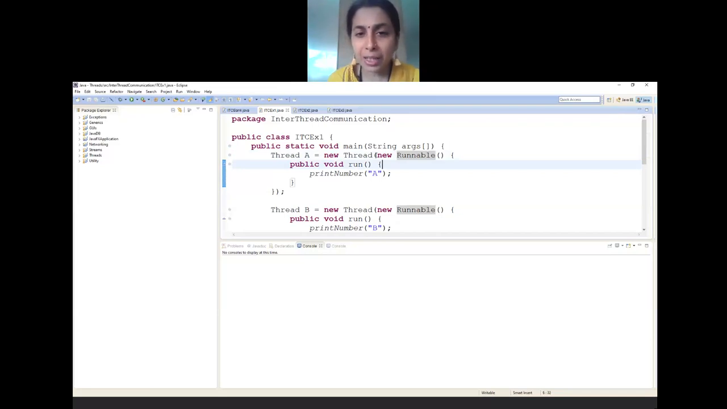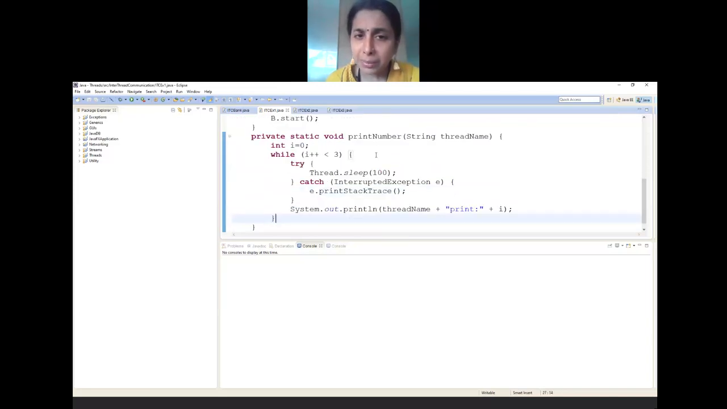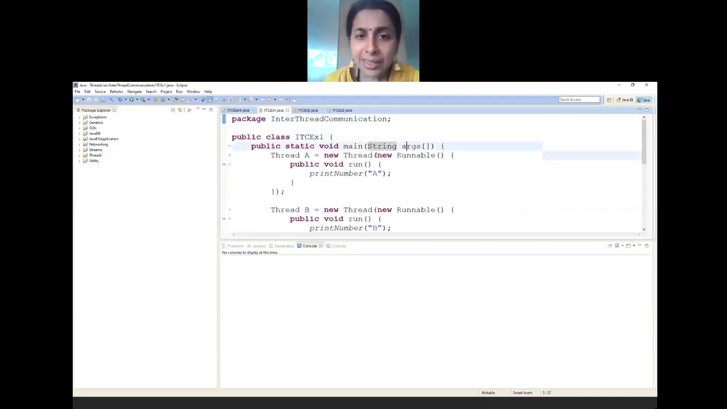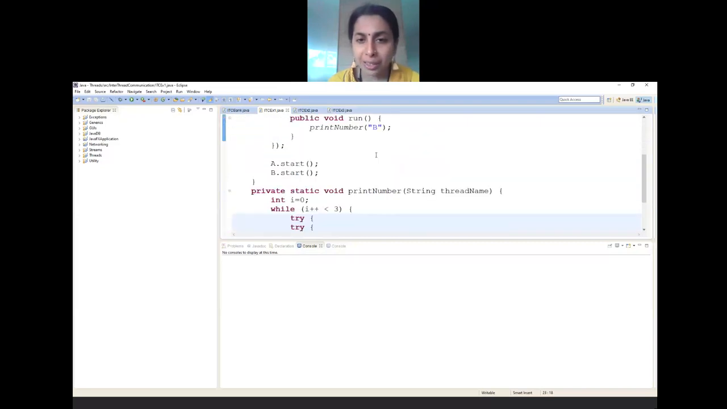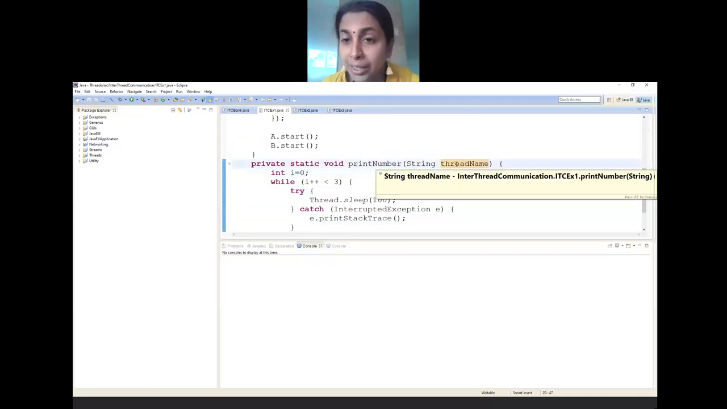Now what is this printNumber? printNumber is a method written inside the same class. Now what's happening? Inside the main method there is a creation of A, and a creation of B. So printNumber of A. After printNumber of A, it goes here, with the thread name getting attached with capital A. That is the meaning of that.